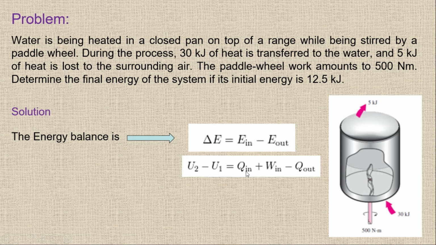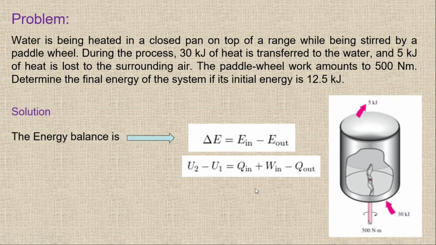So what is in? We have Q in of 30 kilojoule, so this is 30. We have W in of 500 Newton meter. Now this is Newton meter of 500 and this is joule in term of kilo. So please be careful. And this is going out, 5 kilojoule. So we have 5 kilojoule, we have 30 kilojoule, and then we have 500 Newton meter.